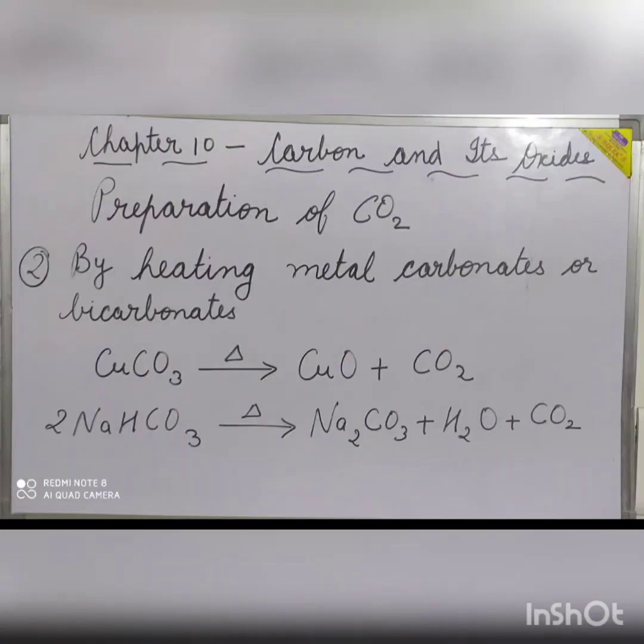Next method for preparation of carbon dioxide is by heating metal carbonates or bicarbonates. Certain metallic carbonates and bicarbonates decompose on heating strongly and produce carbon dioxide. Examples: copper carbonate on strong heating forms copper oxide and carbon dioxide. Sodium bicarbonate on heating produces sodium carbonate, water, and carbon dioxide.